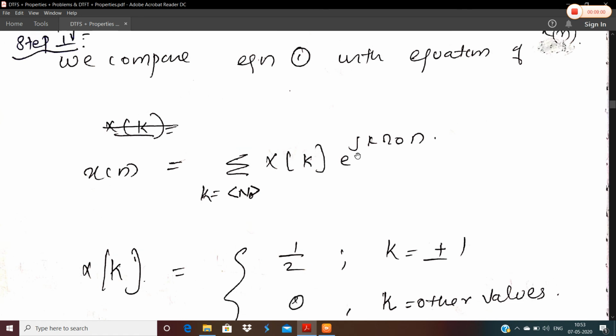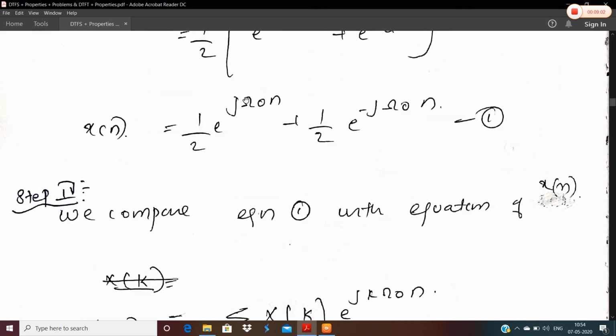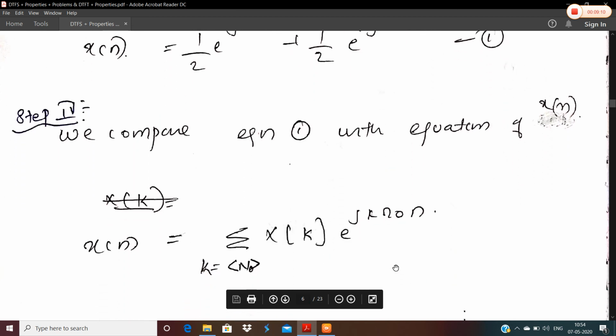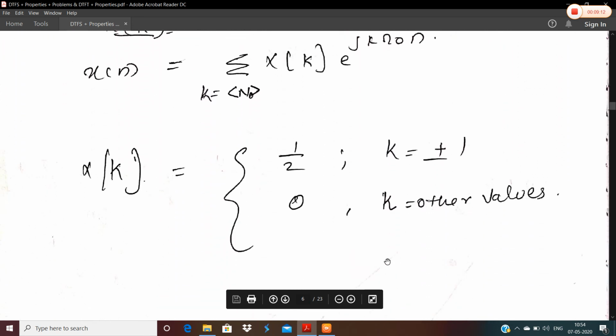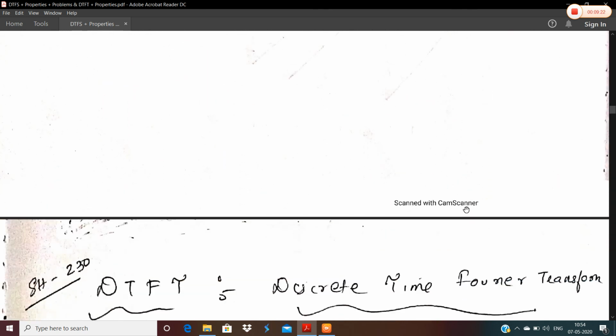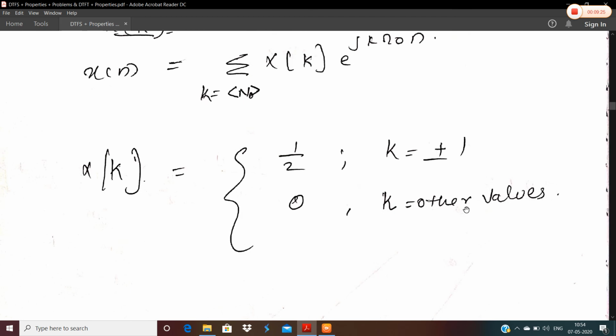So we can say that the value of X(k) is half when k is equal to 1 as well as when k is equal to minus 1. It is just simple comparison: you can get the value of X(k) as half when k is equal to plus or minus 1 and 0 for other values of k. So that's all about the basics of DTFS, the details about the analysis and synthesis equations, and a sample problem to find the DTFS coefficients. Thank you.